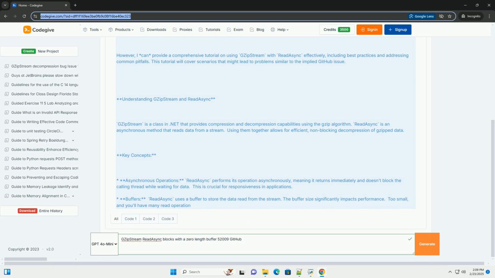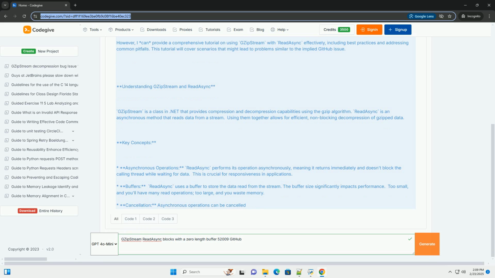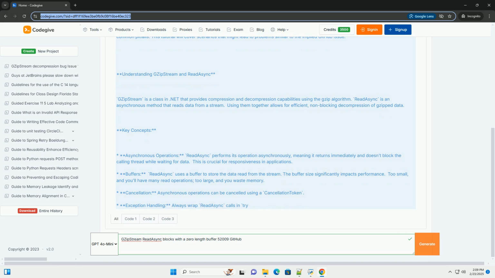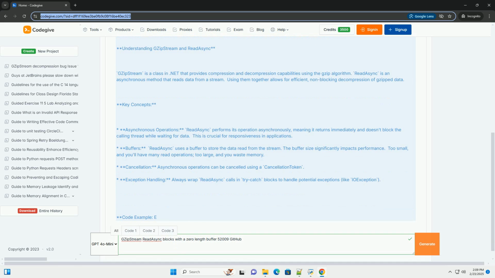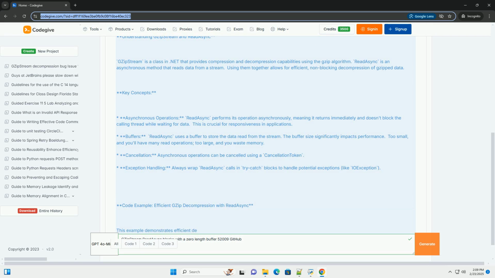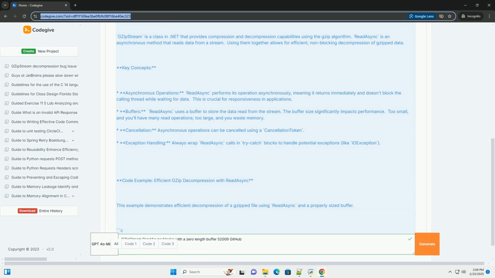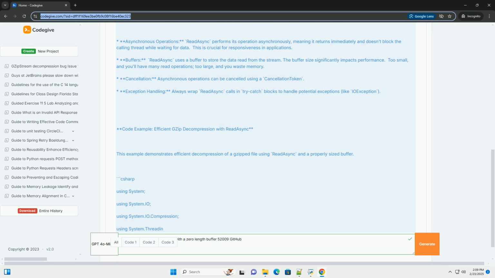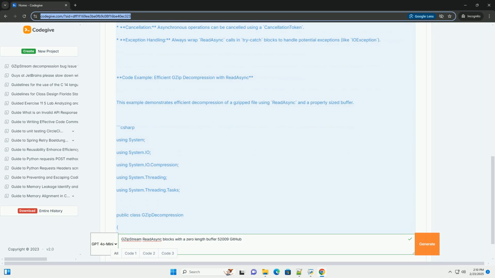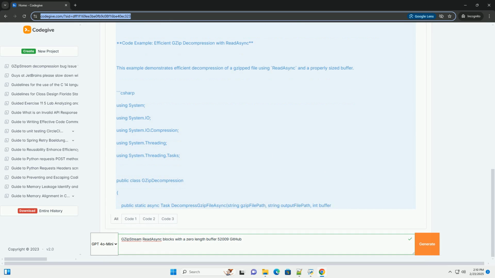However, I can provide a comprehensive tutorial on using GZipStream with ReadAsync effectively, including best practices and addressing common pitfalls. This tutorial will cover scenarios that might lead to problems similar to the implied GitHub issue.